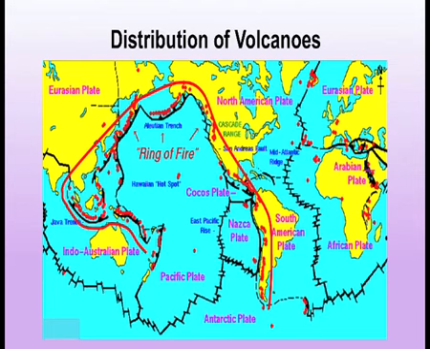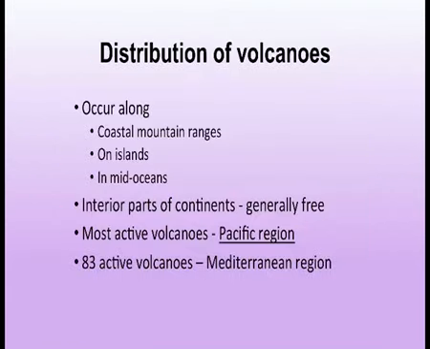Then another is the Mid-World Mountain Range, which is found around the mountain ranges of the continents, the internal side of the continents, and then there is the African Rift Valley belt, found in the African Rift Valley area. Again we will be discussing the distribution of volcanoes in detail.